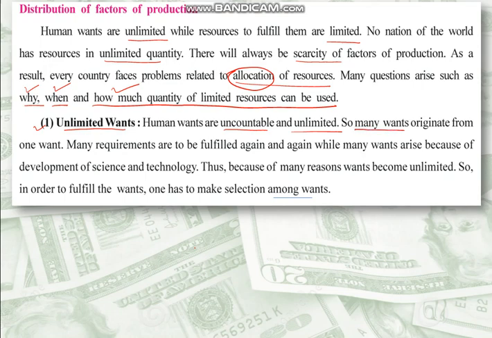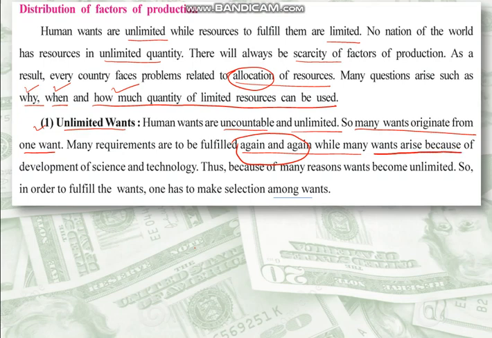If you complete one want, which can also be known as a need, another need will arise. Many requirements are to be fulfilled again and again, like food and water. These are requirements that need to be completed again and again. You cannot avoid them.